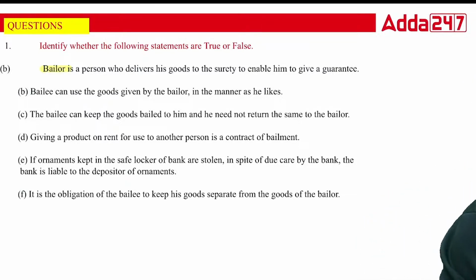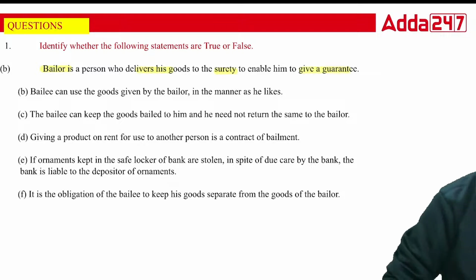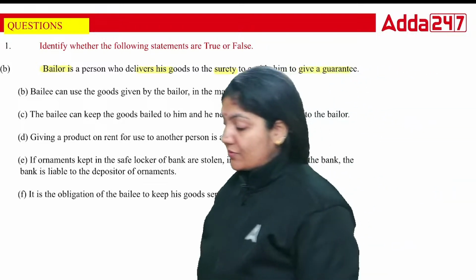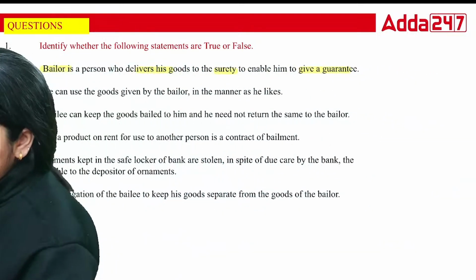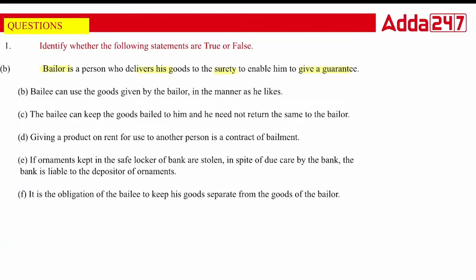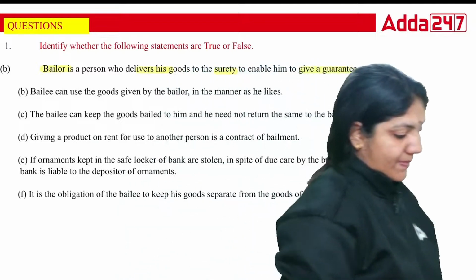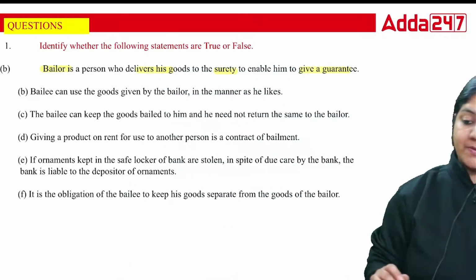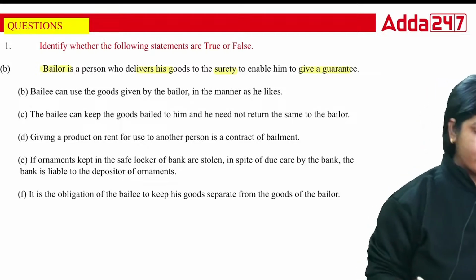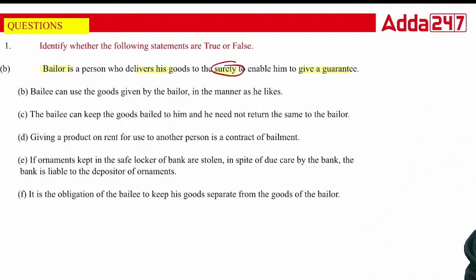The bailer is a person who delivers his goods to the surety to enable him to give a guarantee. Just try to give me the true or false. True/false and fill in the blanks do not come in your exam, but still you have to understand the concept which I'm asking in the question. So class, bailer is a person who delivers the goods to the surety. First of all, the surety does not come into the picture with a bailer. So this is absolutely a false statement.